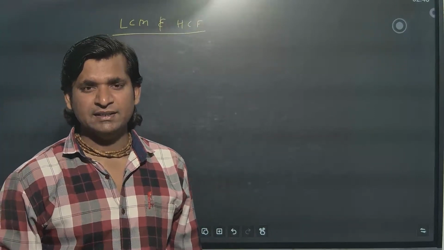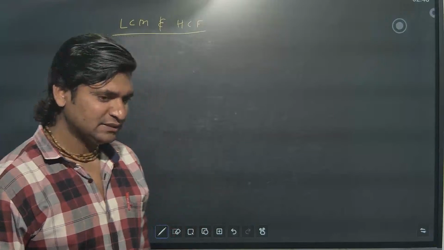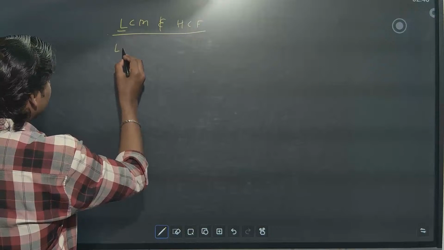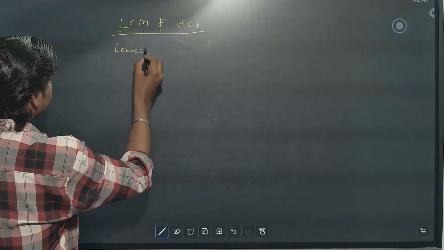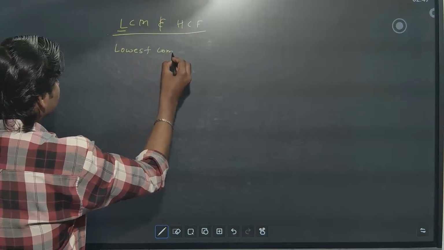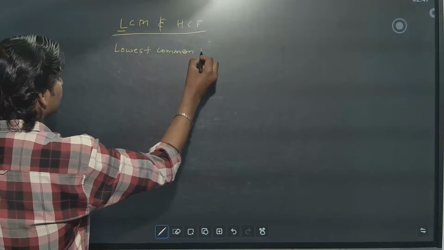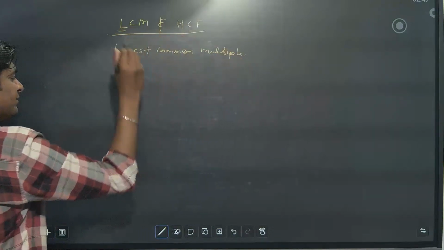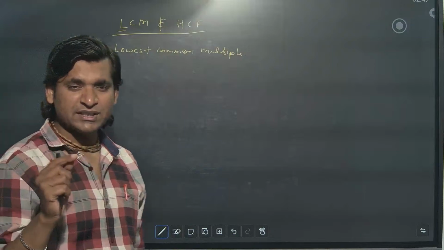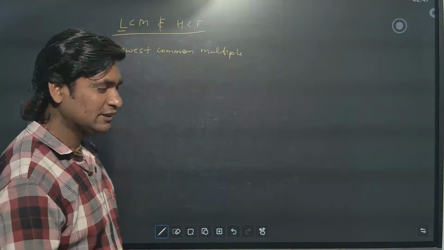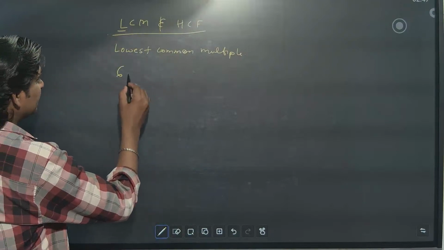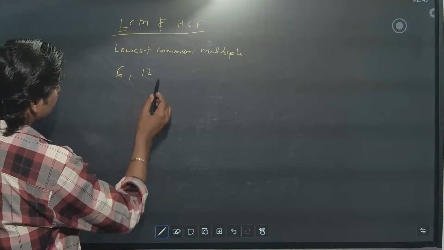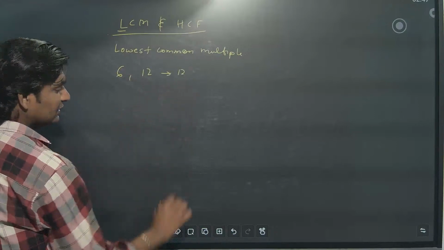Always keep in mind, LCM means lowest common multiple. But always keep in mind, lowest means the LCM will come bigger than both the numbers. For example, we will take 6 and 12. What is the LCM of 6 and 12? 12 will be the LCM.